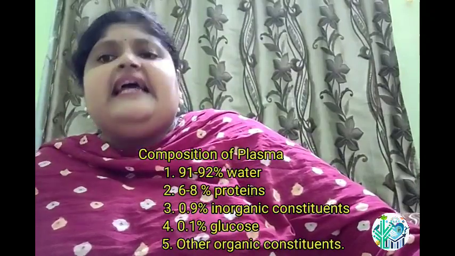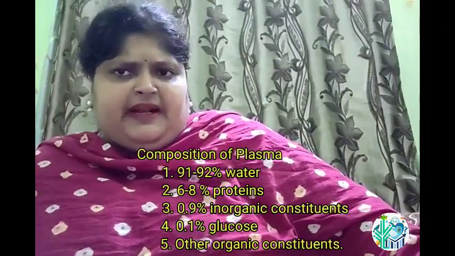0.1% glucose, and rest other types of organic materials. What is the composition of plasma? What is plasma like? Plasma is straw colored, clear, slightly alkaline, that is pH 7.4. Viscous, thick, extracellular fluid component of the blood. Plasma constitutes how much? 55% of the total blood volume.